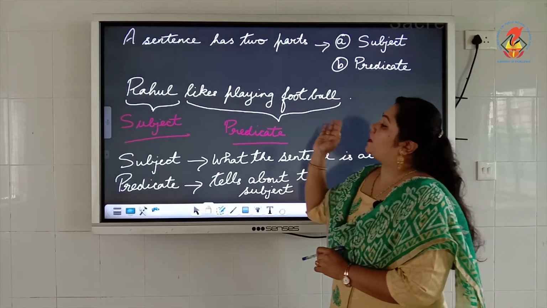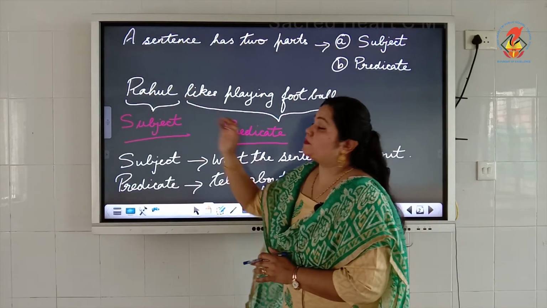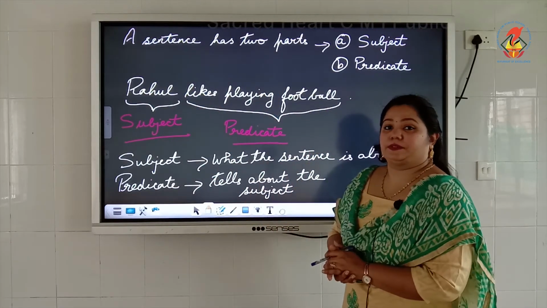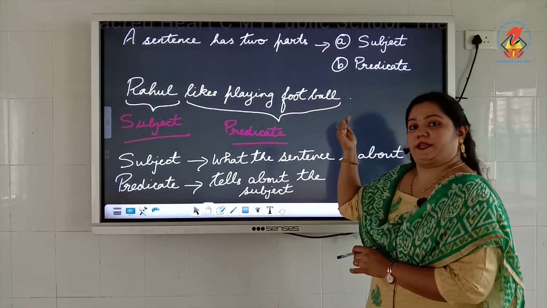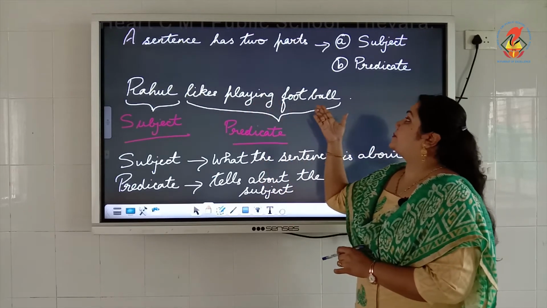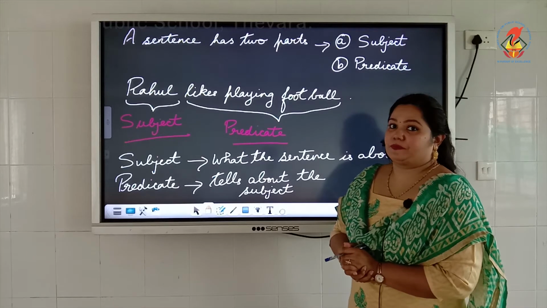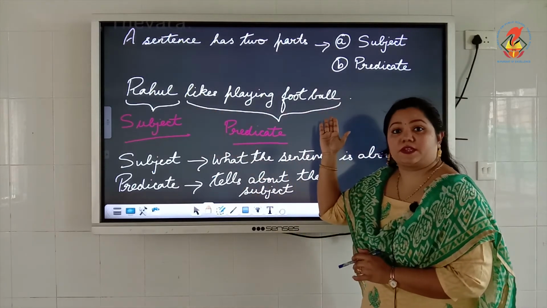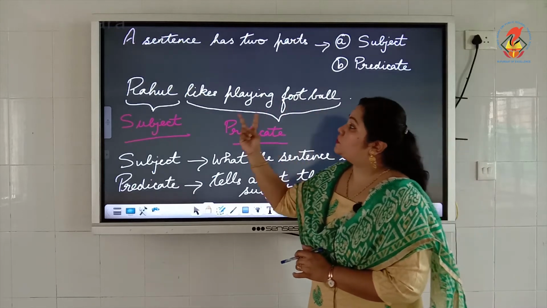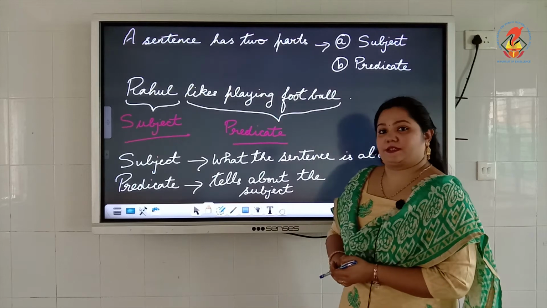Alright. So Rahul is the subject of our sentence because in our entire sentence we are speaking about Rahul. And what we are saying about Rahul becomes the predicate. That is, likes playing football is the predicate of this sentence. Okay, so a normal sentence that makes complete sense, and a sentence has two parts, the subject and the predicate.